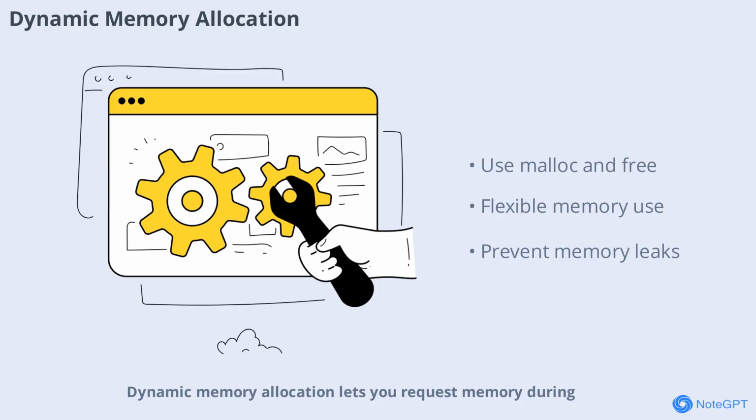Dynamic memory allocation lets you request memory during program execution using functions like malloc and calloc. This is crucial for creating flexible programs that can handle varying amounts of data. Managing memory properly prevents leaks and ensures your program runs smoothly.